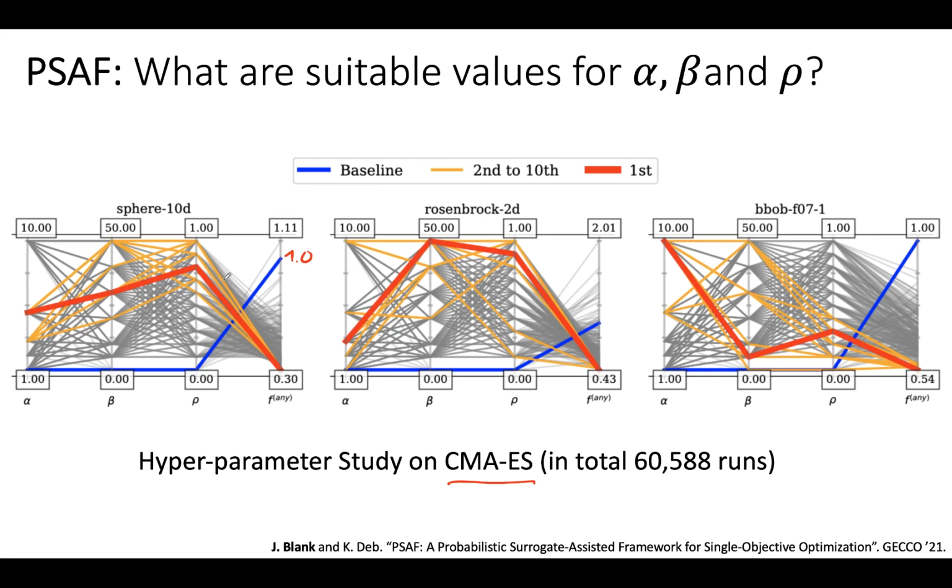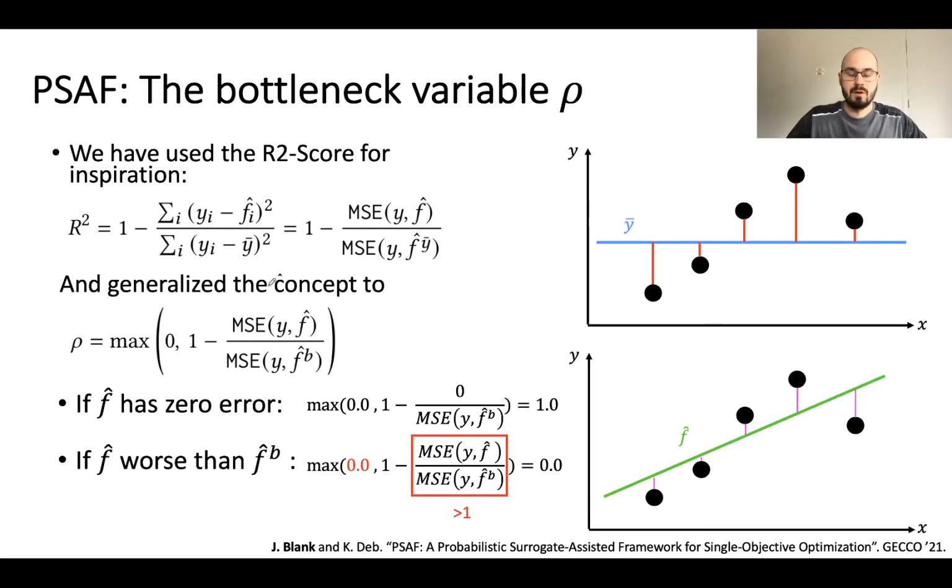First, you can observe that most surrogate assistant methods improve the performance by quite a bit. Moreover, one can see that for some problems, a larger rho is better, and for other, more complicated ones, a smaller rho is better, which means it might make sense to study rho in more detail. For this reason, we propose updating rho dynamically.